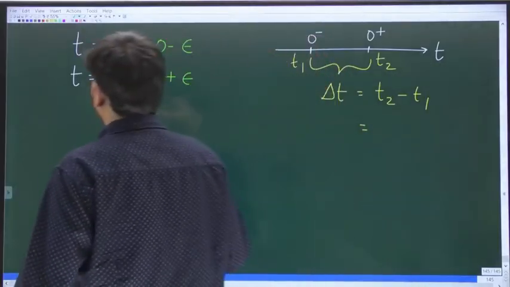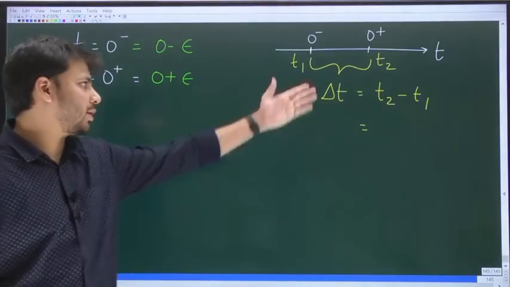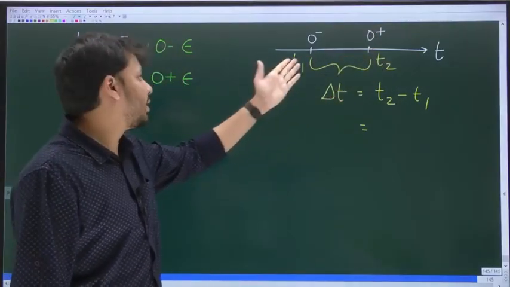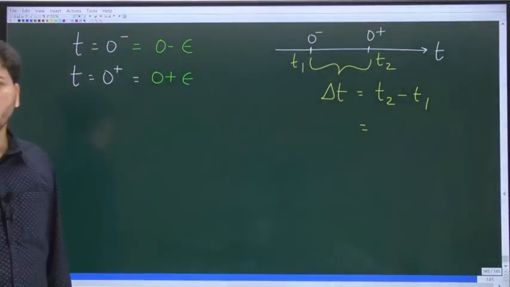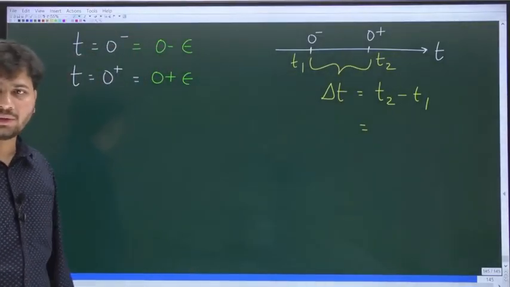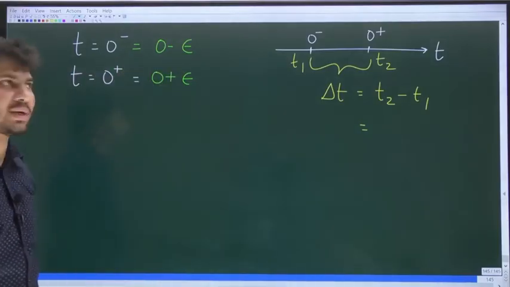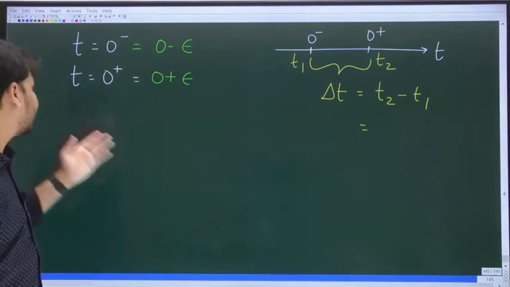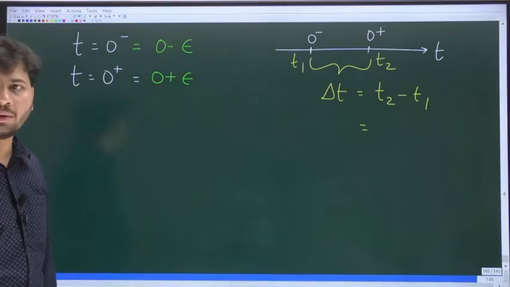Now what is the value of t2? t2 is the value of t at 0 plus. t1 is the value of t at 0 minus. Already we assigned the values for t at 0 minus and 0 plus. At 0 minus, what is the value of t? 0 minus epsilon, or simply minus epsilon. And at t equal to 0 plus, the value of t is 0 plus epsilon, or simply plus epsilon.